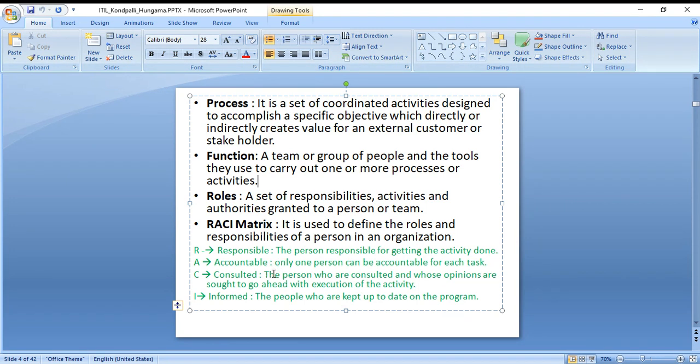So who is consulted? The person who is consulted, and whose opinion is sought, to go ahead with execution of the activity. You are done with the activity, and your teacher will see whether you have written A to Z completely or you have missed any words. So that person is the consultant. And who is informed? The people who are kept up to date on the progress. It's like you inform the teacher that you are done with the homework. Okay, coming to the next slide.